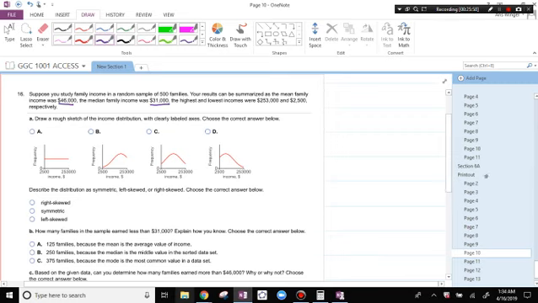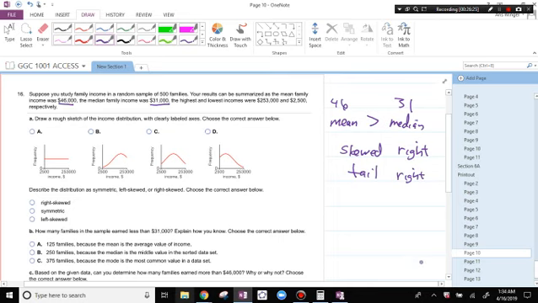All right, so here we are again. The mean is greater, the mean is 46,000. It's greater than the median, which is 31,000. And so this means we are skewed right? That means that the tail is to the right.